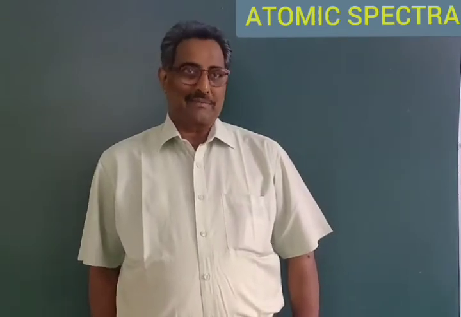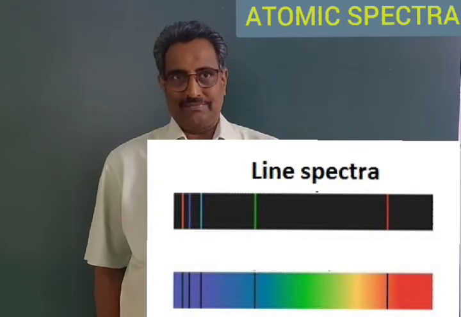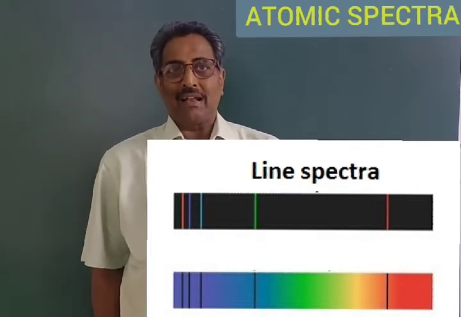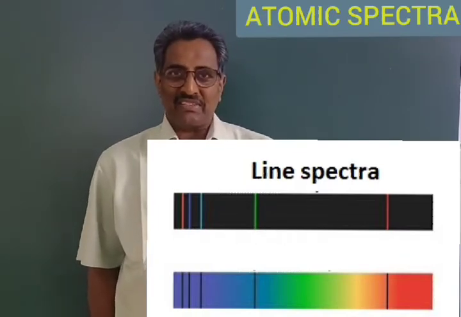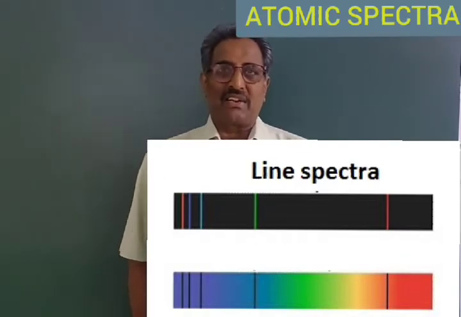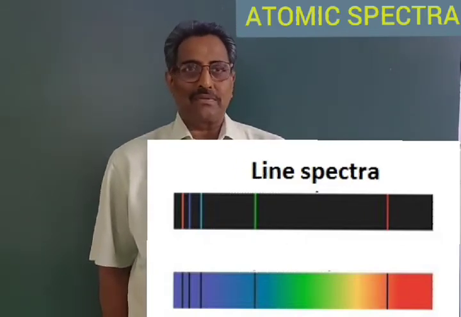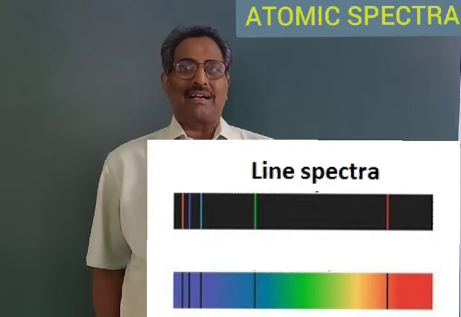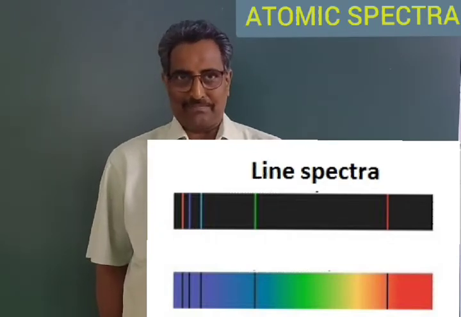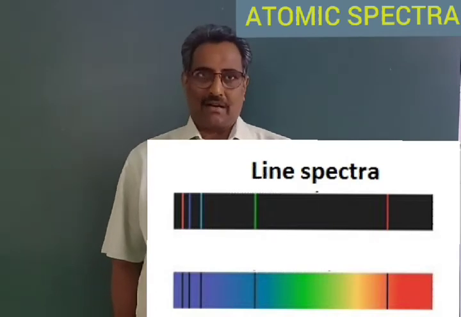In the line spectrum, only discrete lines are observed. That is, large gaps were found between the radiation of one frequency to the radiation of other frequency. Only lines are observed instead of continuous bands or continuity of the spectrum. This kind of spectra are called line spectra.